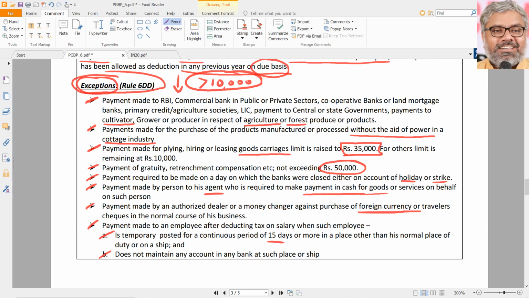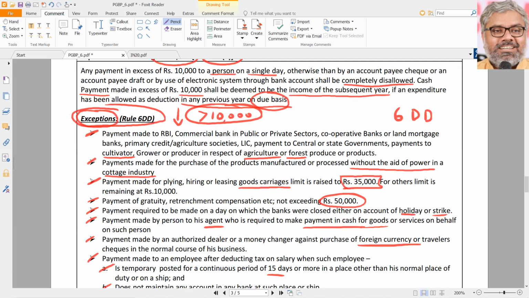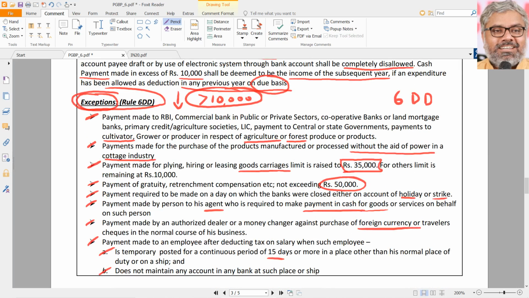This rule number you have to remember, 6DD. You have to remember this rule number, because definitely in the questions there will be application of 48(3) also, for sure. And there will be an application of 6DD also for sure, where you have to refer to this rule. Don't say section 6DD, it is rule 6DD. Rule is rule, section is section, both are not same.